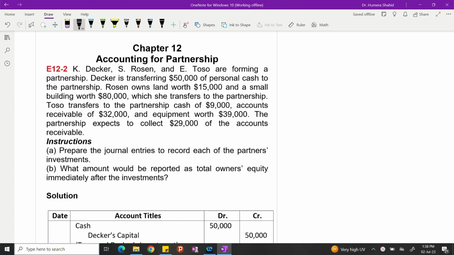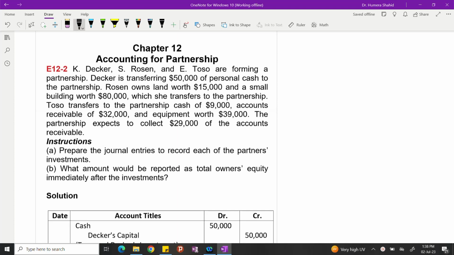Today we will be discussing another topic in financial accounting, that is accounting for partnerships. We have already discussed the theory of accounting for partnership: what are its characteristics, how many types of partnerships there are, and how we record the entries when a partnership is formed.